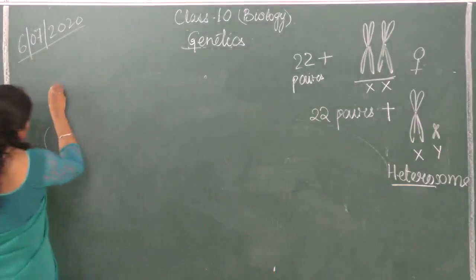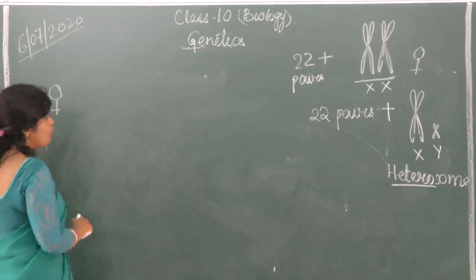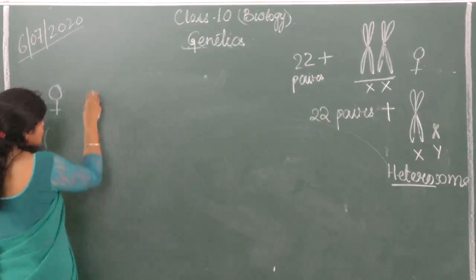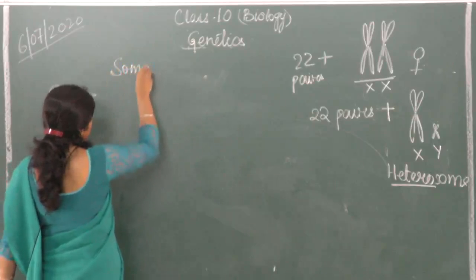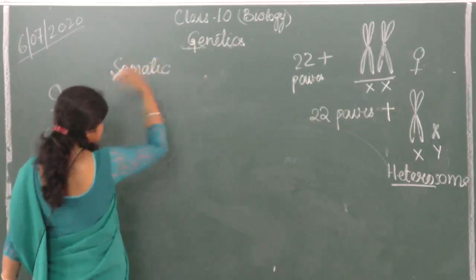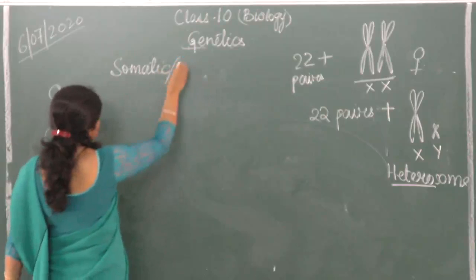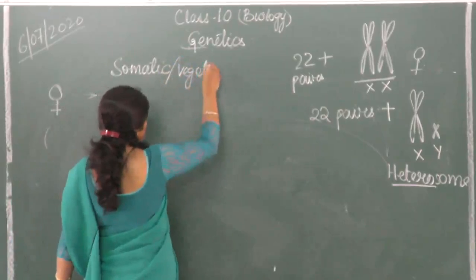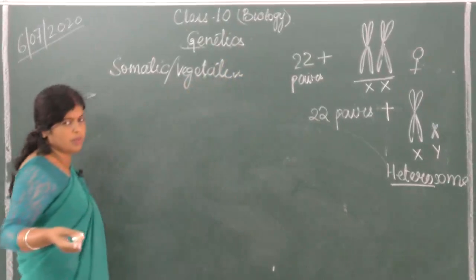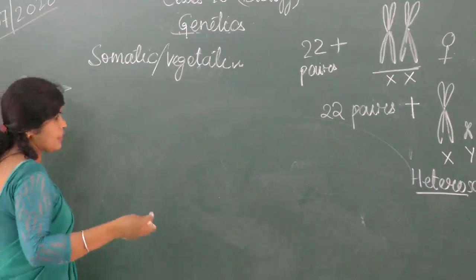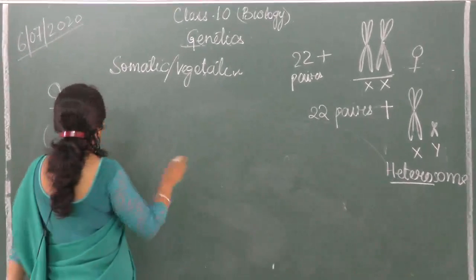So in females, how can we write? What is the chromosomal structure of a female in a somatic cell? What is a somatic or vegetative cell, or non-reproductive cell? It means the one which is not forming reproductive cells.